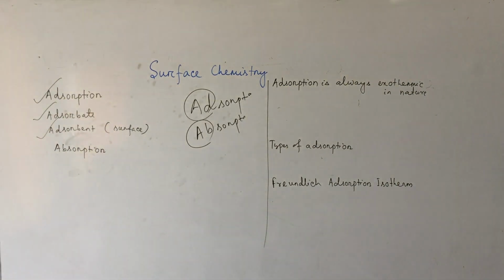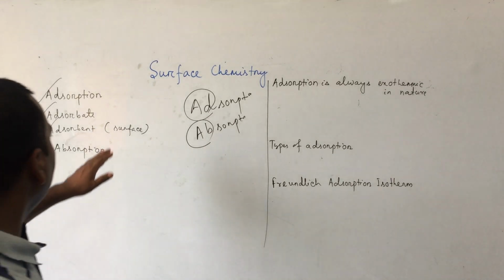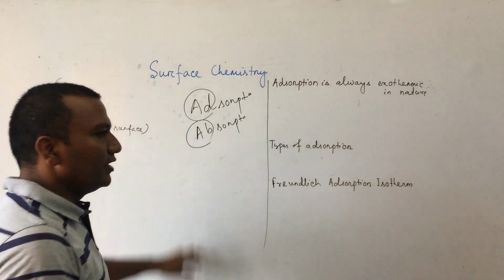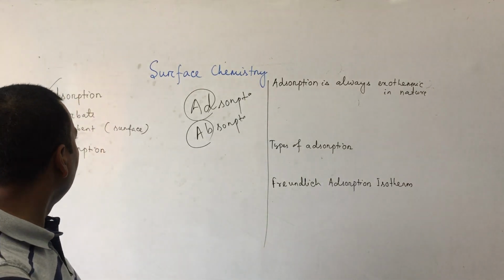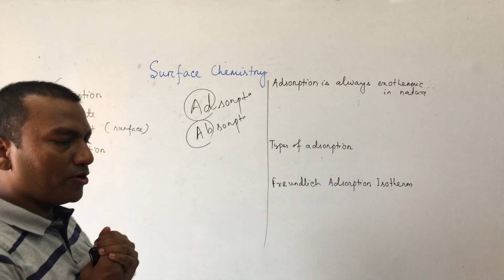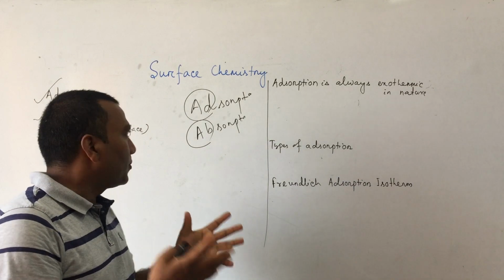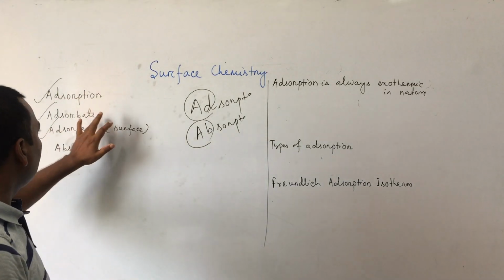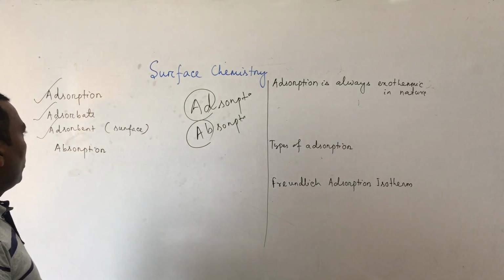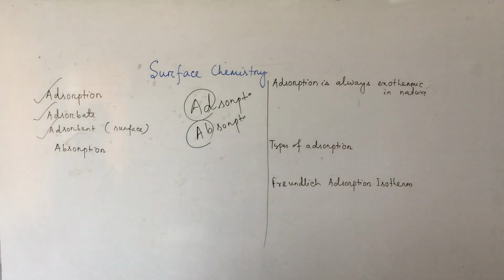Clear now? Both the processes, adsorption and absorption, take place simultaneously. The process in which adsorbate is accumulated over the surface of adsorbent is known as adsorption.